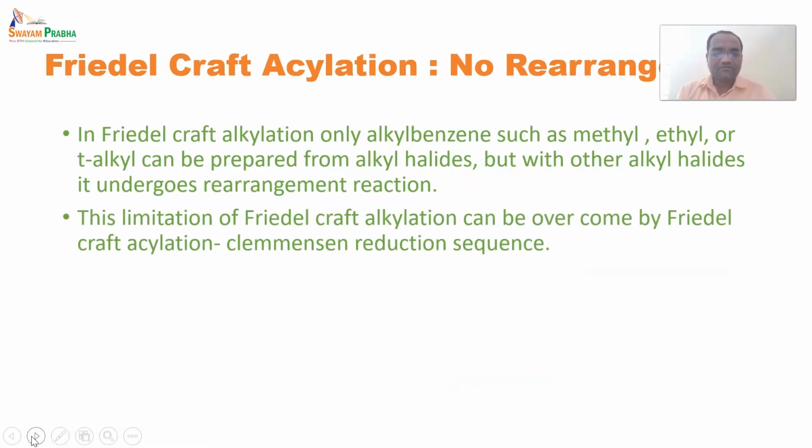This limitation of Friedel-Crafts alkylation can be overcome by Friedel-Crafts acylation followed by a Clemmensen reduction sequence. So we will see a reaction over here. This is the structure of benzene.